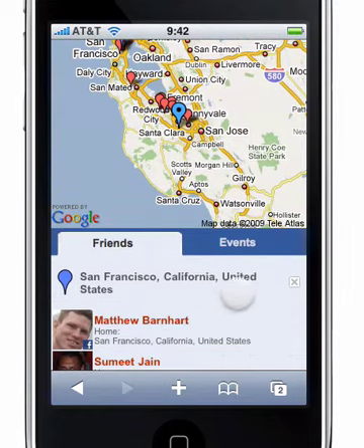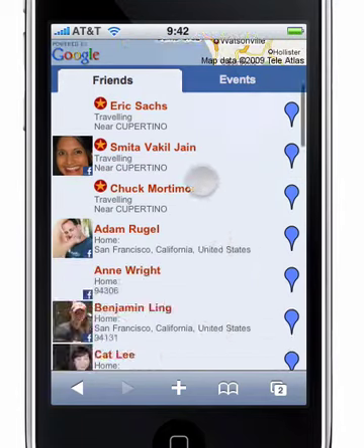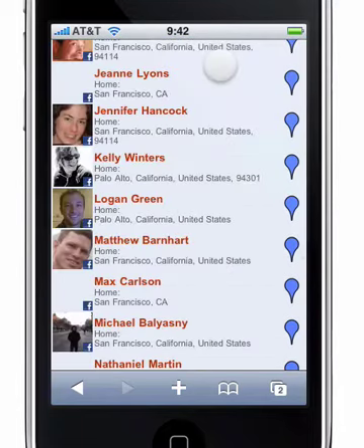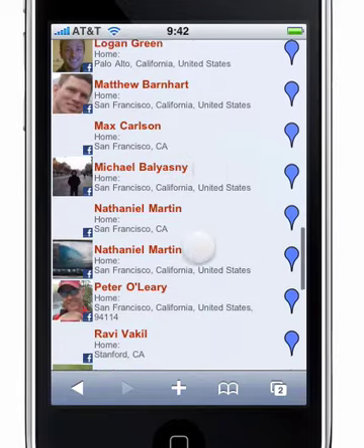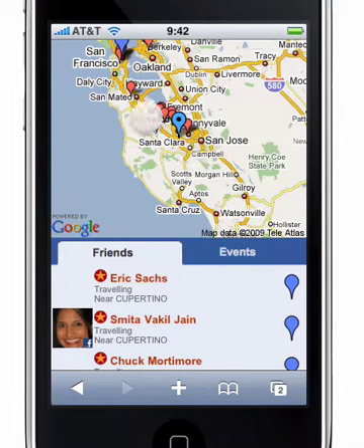And I can also, by looking at my list of friends here, pick one of them and figure out where they live. So let's look at Nathaniel and see where he is. We can click on the icon, and it will show us exactly where he's located.